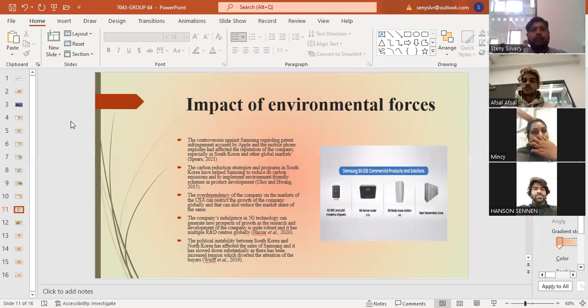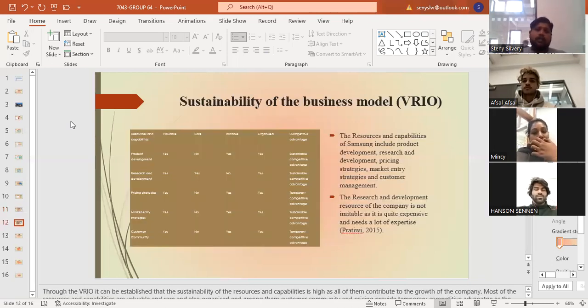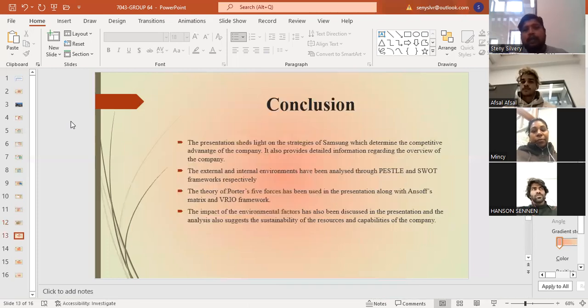Next, we are checking the sustainability of the business model, VRIO. In this, we are checking the resources and capabilities of Samsung. We are researching different developments and strategies like product development, research and development, pricing strategy, market entry strategy, and customer management. By comparing these, we can conclude that the research and development of the company is quite expensive and needs a lot of expertise.